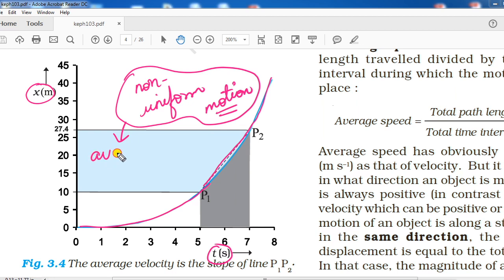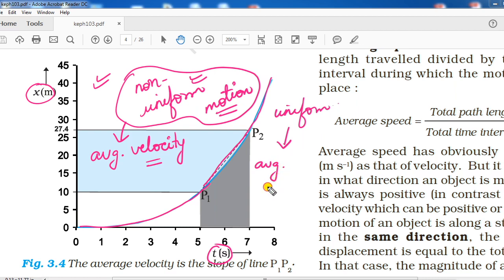So to find out one value of velocity, we introduced this term which is known as average velocity. Average velocity was required to study velocity in case of non-uniform motion. Otherwise, in case of uniform motion, the velocity remains constant and does not change with time. So in that case, we don't need any average velocity. Only velocity can work here.